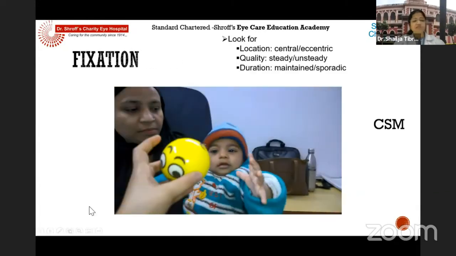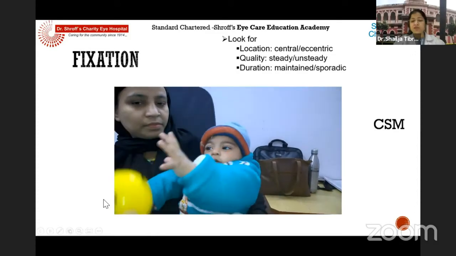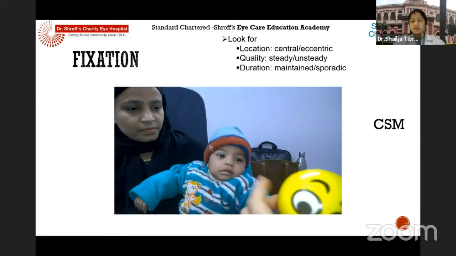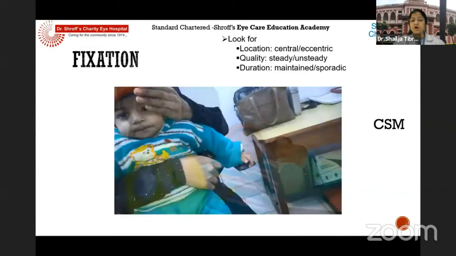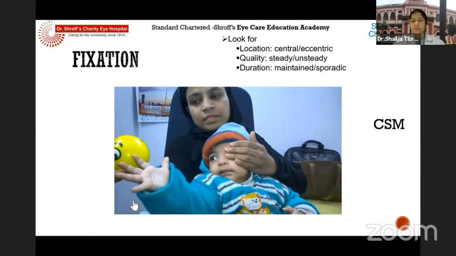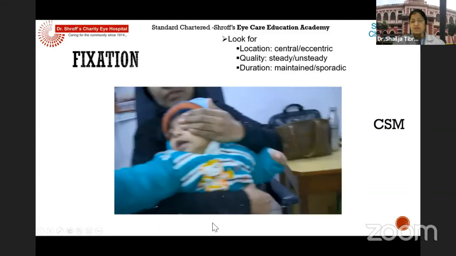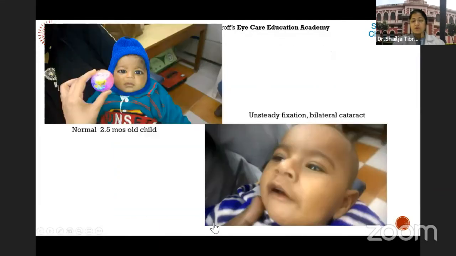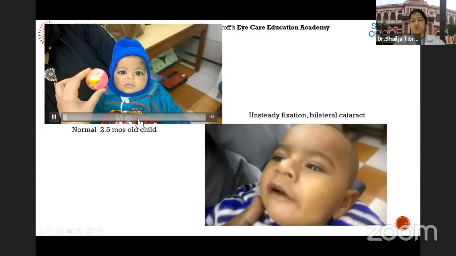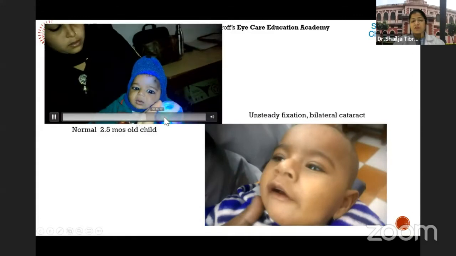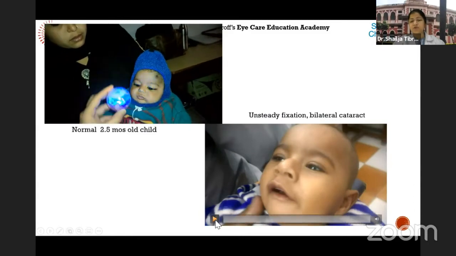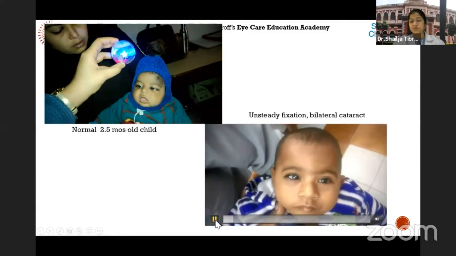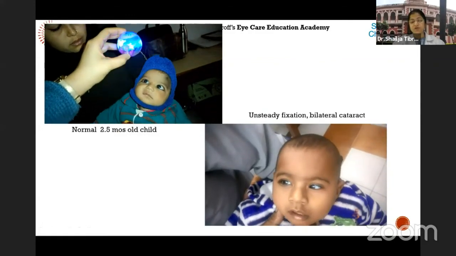The other thing is central steady maintained fixation. You need to ask them to follow the targets, again binocularly first and then monocularly. Often it is good to ask the mother to close the eye so that they can see. And you see the follow. If they do not follow, it could be very small children, as you see in this video, they may not follow. But if you close the light, sometimes they follow in darkness. And this video shows an example of an unsteady fixation because of bilateral cataract, because of nystagmus.